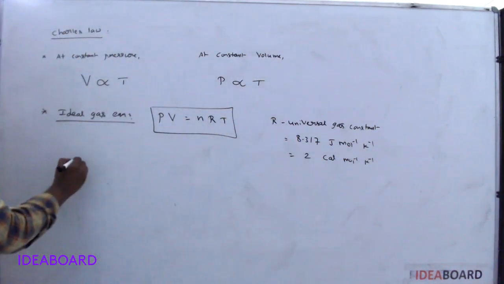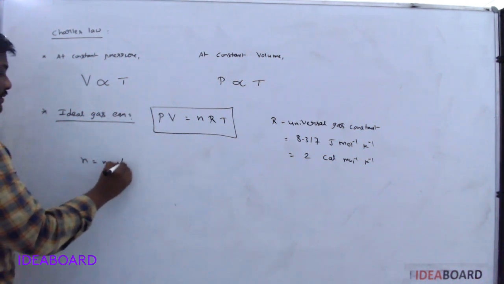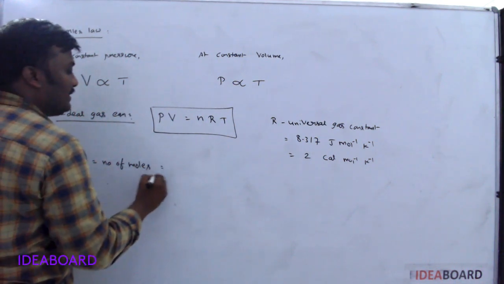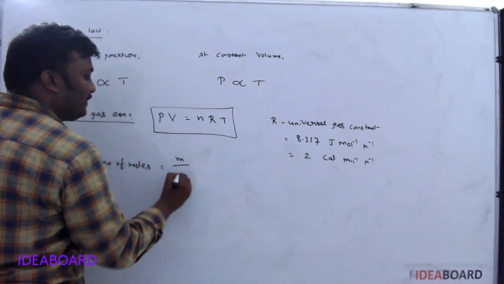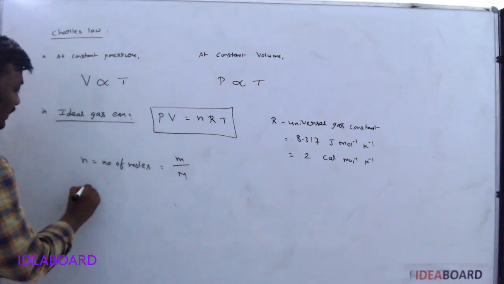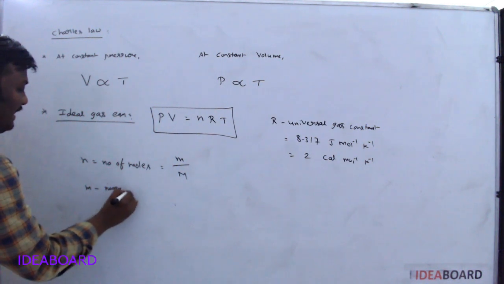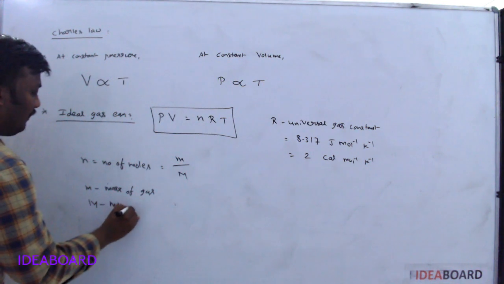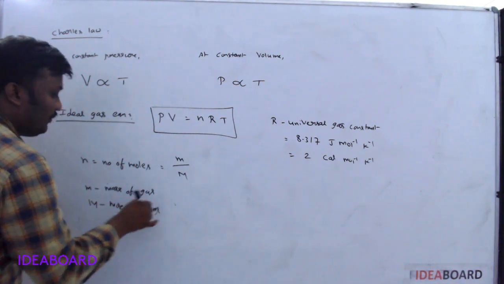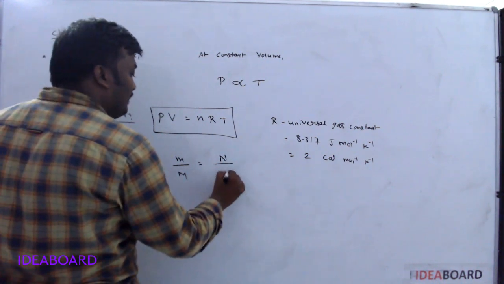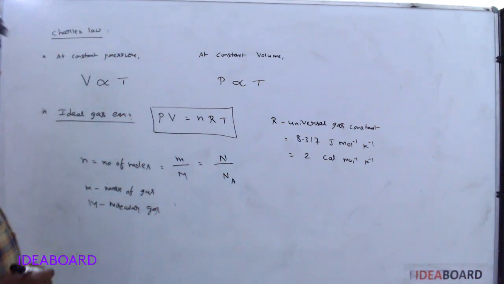What is n? n indicates number of moles. If they give number of moles, you can directly substitute the value. Sometimes they give mass of the gas and molecular weight, then use the value small m by capital M. Here small m is mass of gas in grams, capital M is molecular weight of gas in grams. Sometimes they give total number of molecules of the gas, then use the formula small n is equal to N by Na.